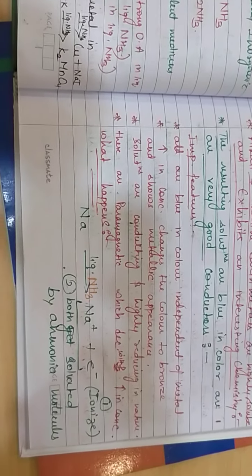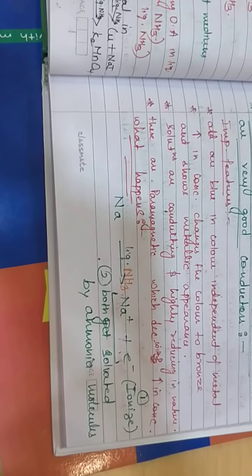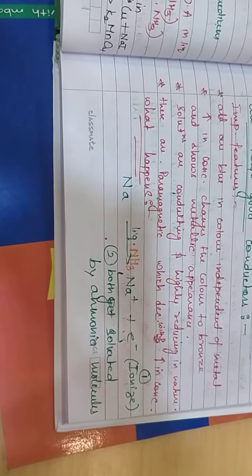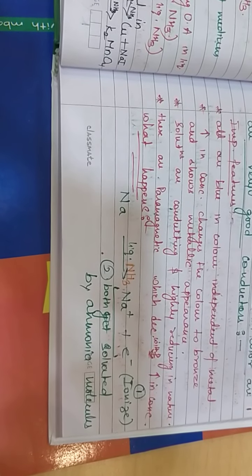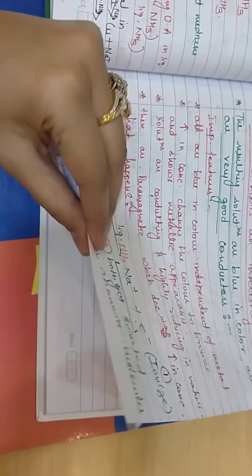This is how the solution of alkali metals and alkaline earth metals can be made. We are taking the example of sodium. Here sodium is being dissolved in liquid ammonia. First it will ionize to give sodium ion and an electron. Both will get solvated by the ammonia molecules present in the solution.